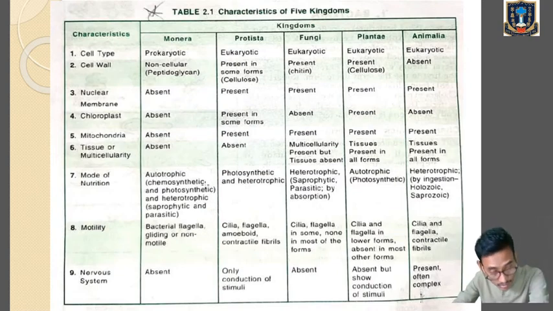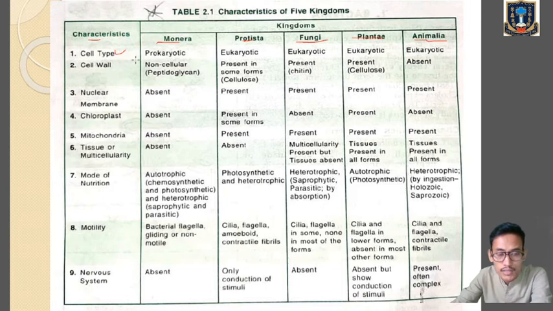Next, we'll see the characteristics of five kingdoms from your textbook. Kindly go through page number 27, table number 2.1. You can see this particular table: characteristics of kingdom Monera, Protista, fungi, plantae, and animalia. Cell type: in Monera, prokaryotic; Protista, fungi, plantae, and animalia are eukaryotic. Cell wall in Monera is composed of peptidoglycans, Protista cellulose, fungi chitin, plant cell cellulose, and in animal cells it is absent. Nuclear membrane is absent in Monera, present in Protista, fungi, plantae, and animalia.